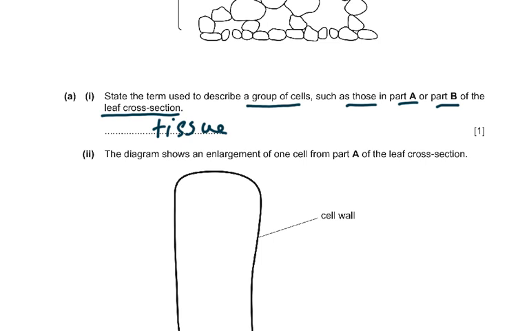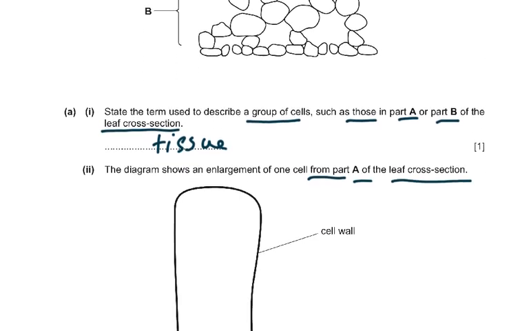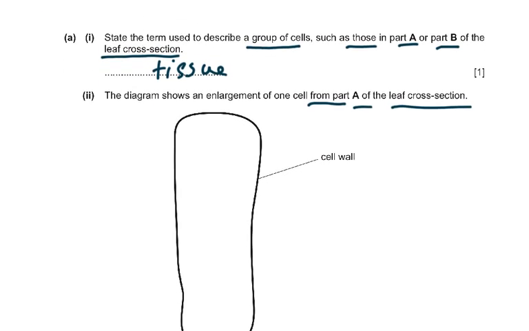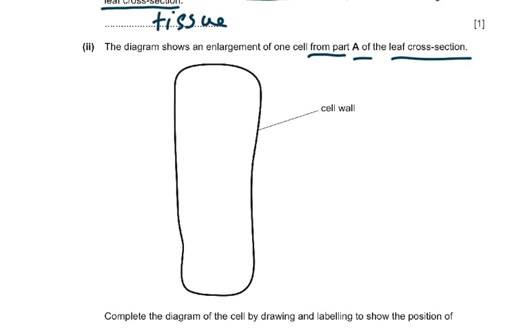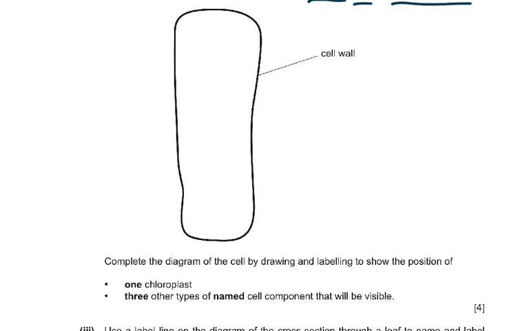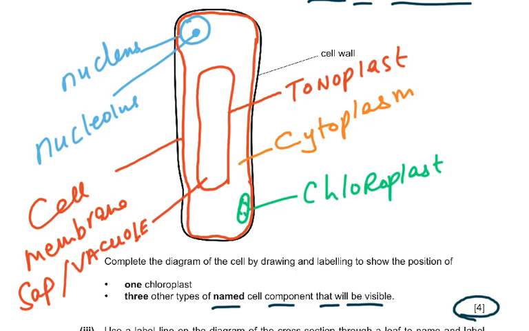The diagram shows an enlargement of one cell from part A of the leaf cross section. So what is part A of the leaf? That's the palisade mesophyll. Complete the diagram of the cell by drawing and labeling to show the position of one chloroplast and 3 other types of named cell component that will be visible. And this is 4 marks. What you could possibly have drawn was the cell membrane, the nucleus, which would have been larger than the chloroplast.